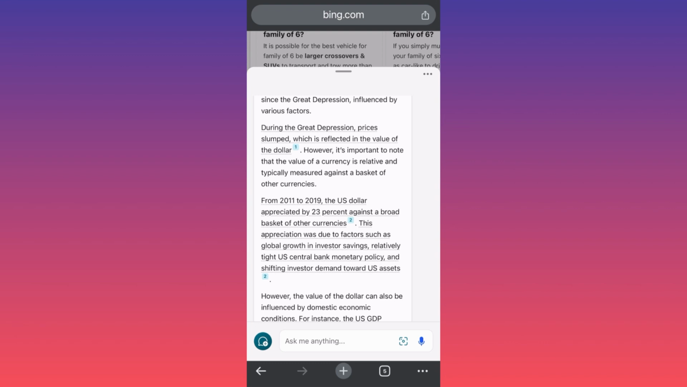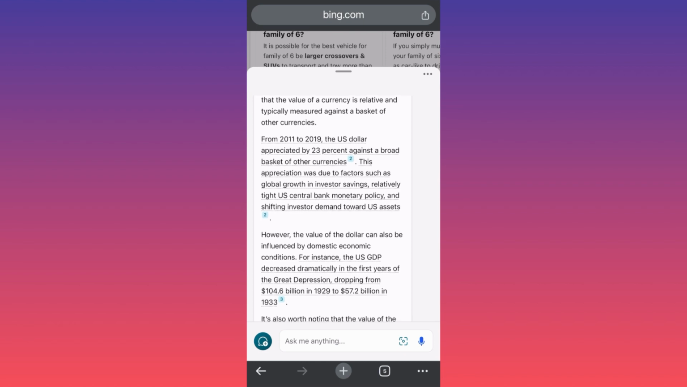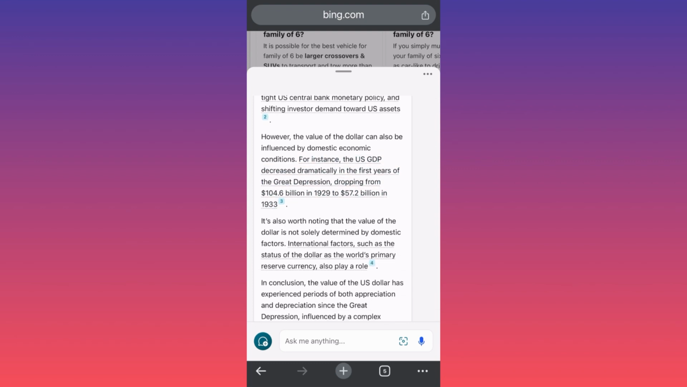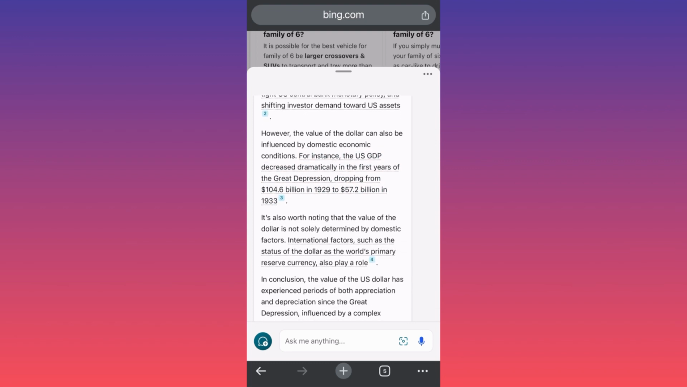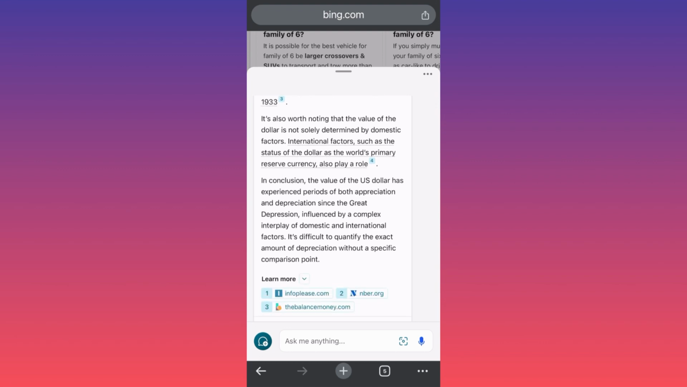However, it's important to note that from 2011 to 2019, the US dollar appreciated by 23% against the broad basket of other currencies. This appreciation was due to the fact that this is not what we're asking, right, guys? However, the value of the dollar can also be influenced by domestic economic conditions. For instance, the value of the US GDP decreased dramatically in the first quarter, Great Depression.